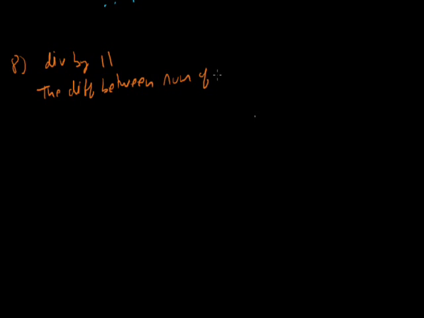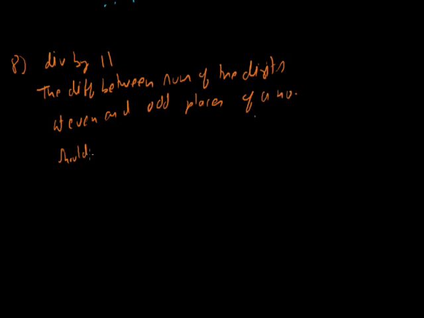Now let's check how we can check the divisibility of 11. Divisibility by 11. The difference between the sum of the digits at even and odd places of a number should be 0 or a multiple of 11.